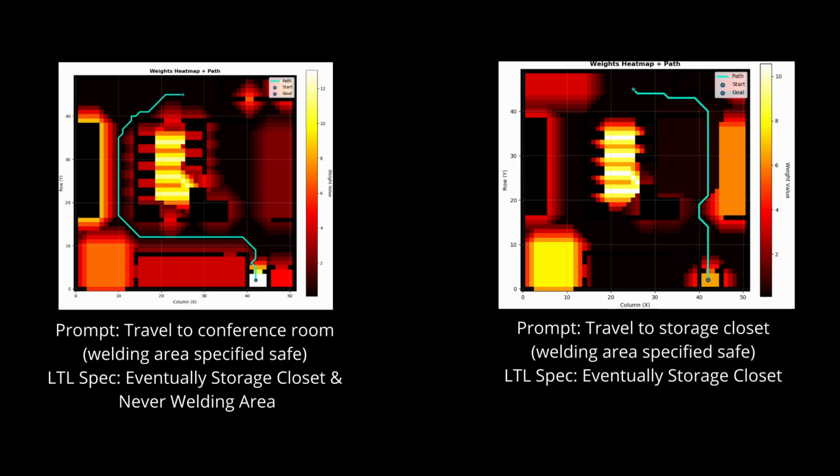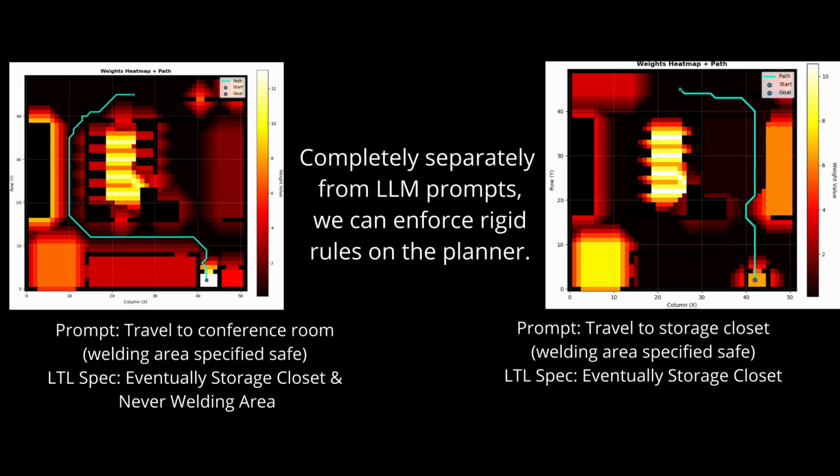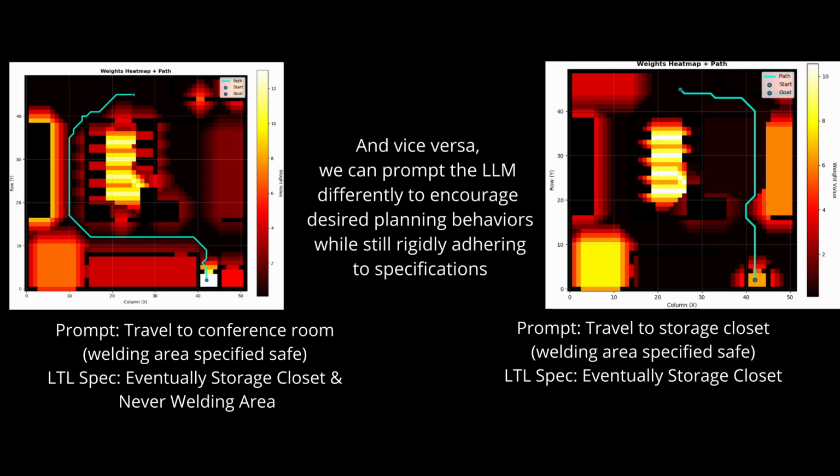These danger scores are then used to weight the environment grid, and from there, our custom A-star algorithm is run, which not only finds the path through the environment, but also does it while ensuring the LTL specification is met.